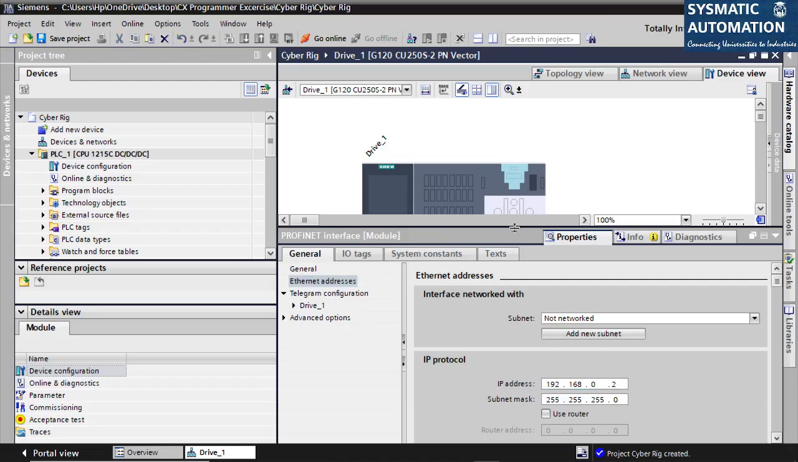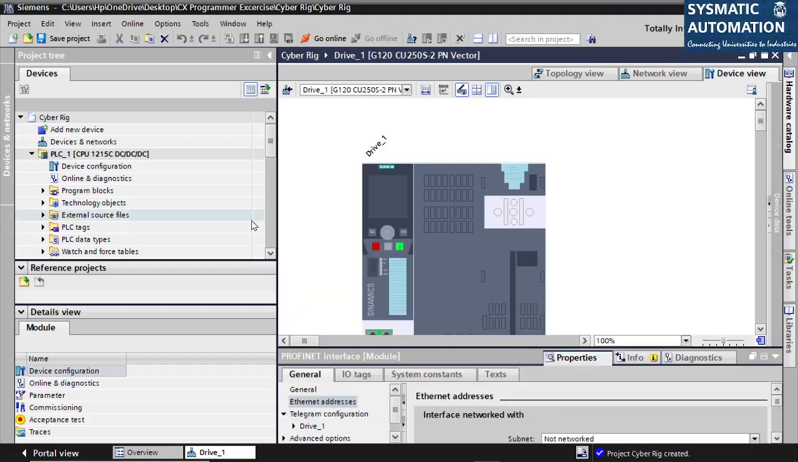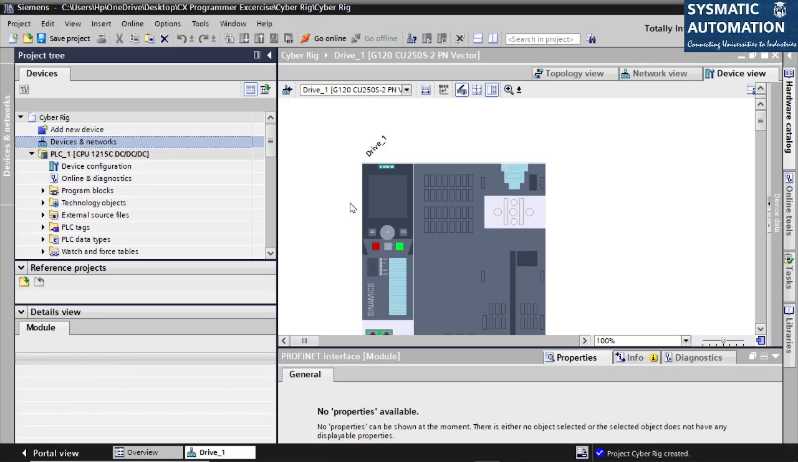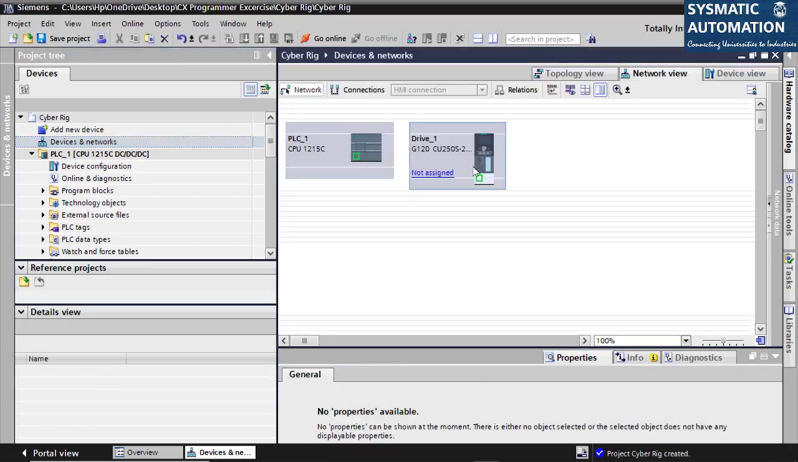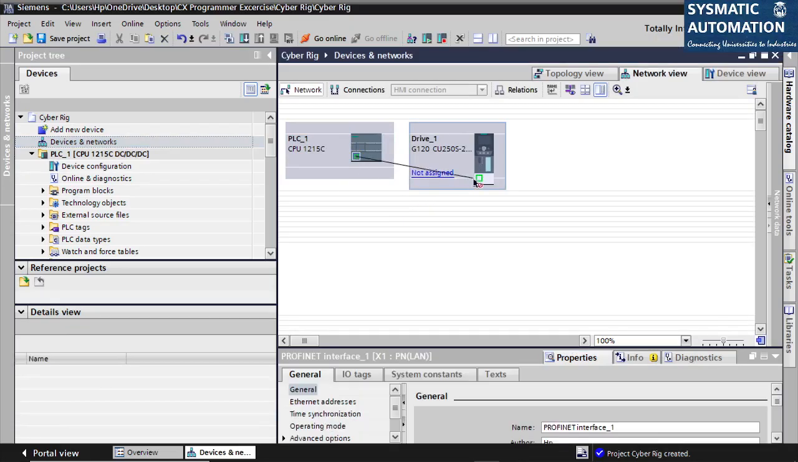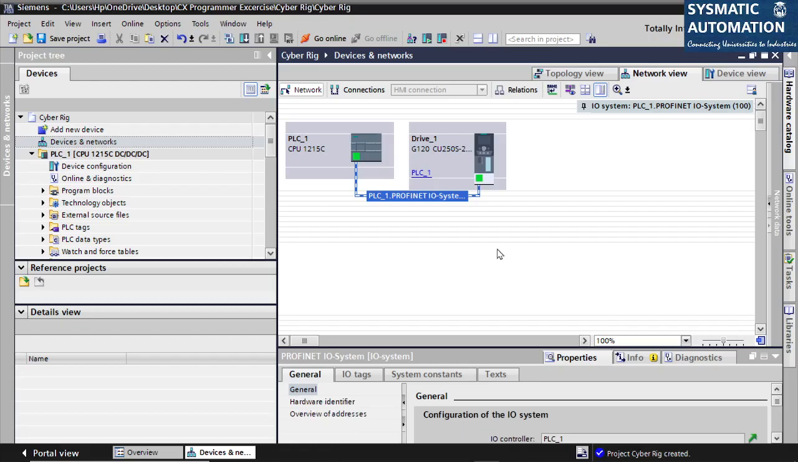This is one way of doing it, right? The other way is I'll go to devices and networks. These 2 units are not connected. The PLC is not connected. You have seen the diagram which I drew. These 2 should be connected together. To connect them, you have to click these 2 together, right? So it says PLC and drive G120.